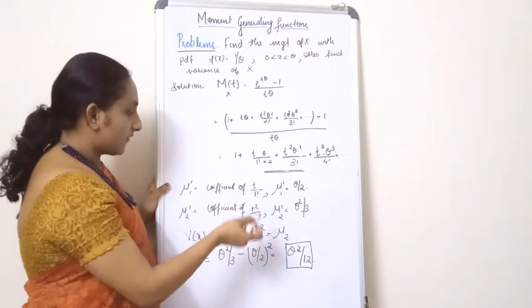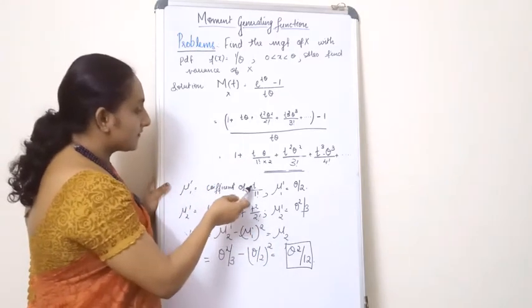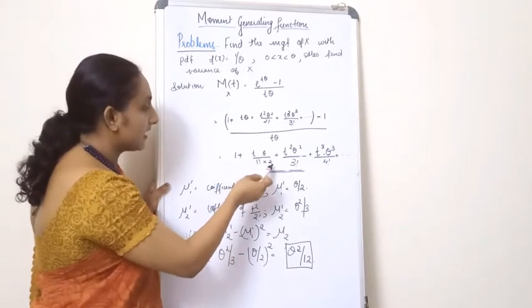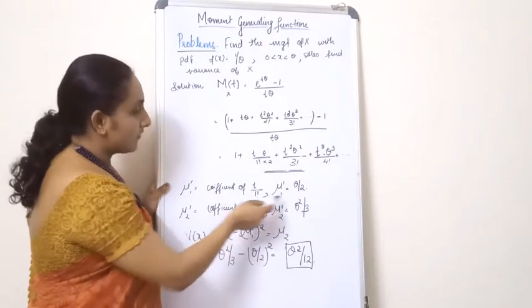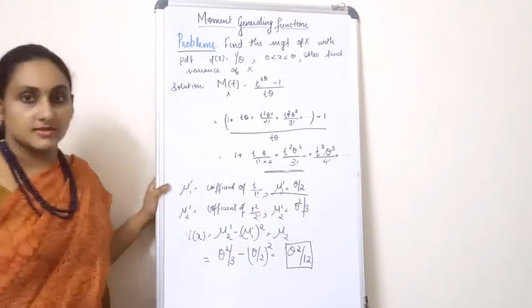So the coefficient of t by 1 factorial is theta by 2. That's how I got mu1 dash as theta by 2.